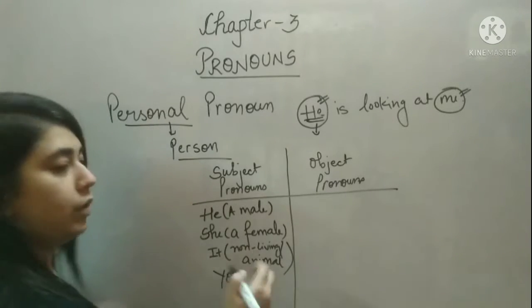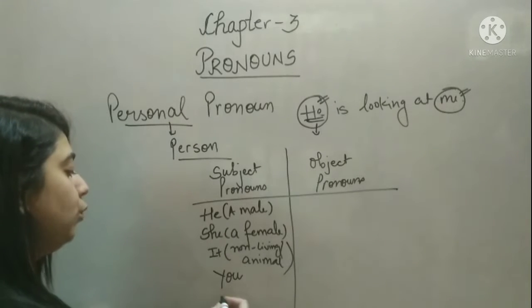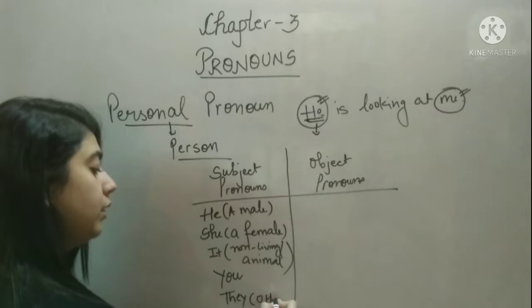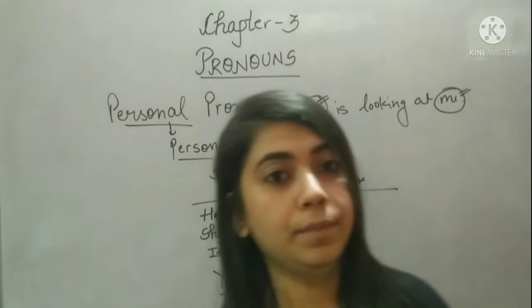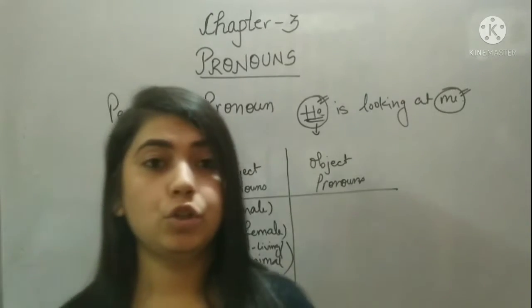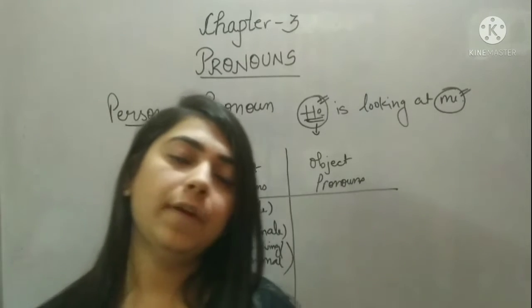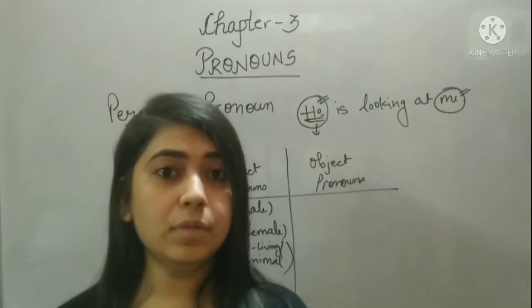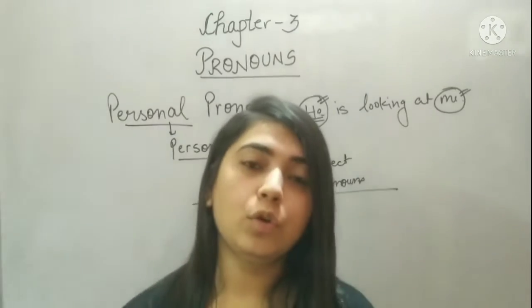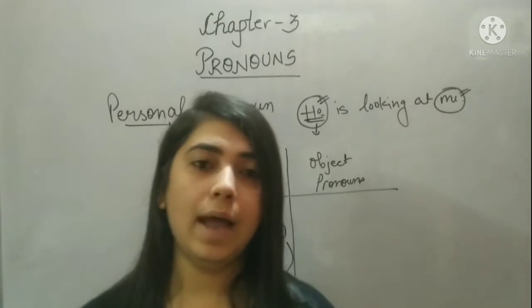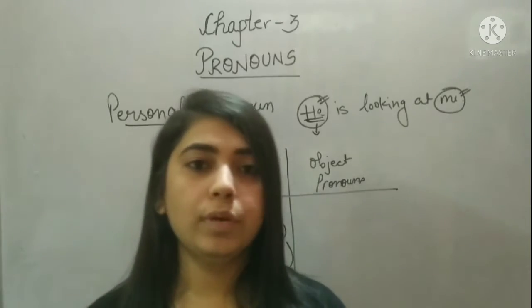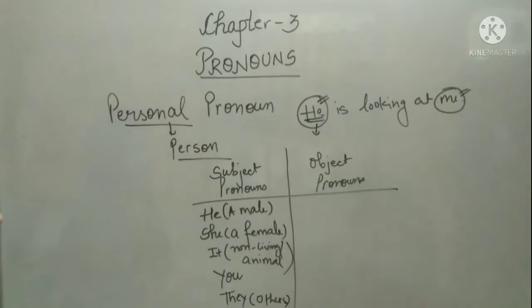You. Okay, second person you, and they. If I am talking about others, they is plural. Okay. For example, Naman, Saransh, Priyanshu are playing. If I want to remove these three names, it is plural of course because we are talking about three boys. So if I want to remove these three names, instead of that, I can use they. So whenever you are talking about others in plural, in that case you can use they.